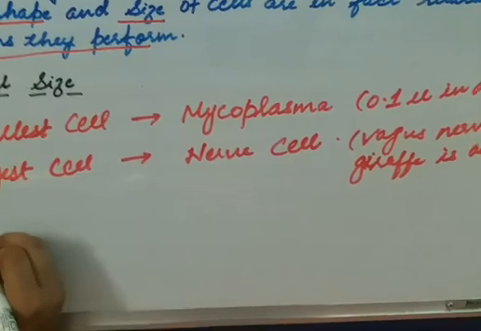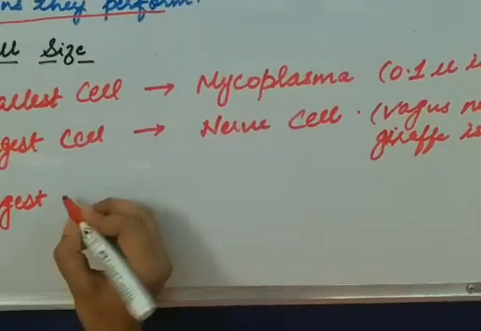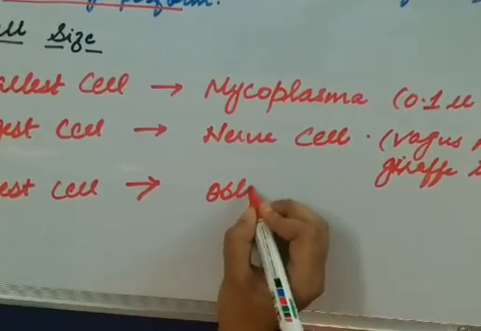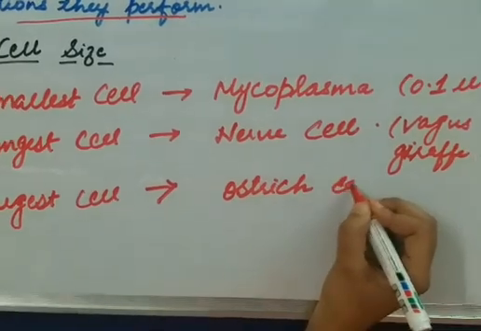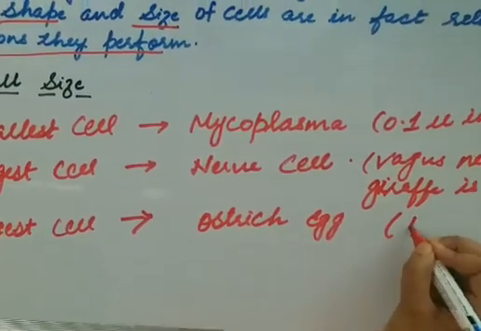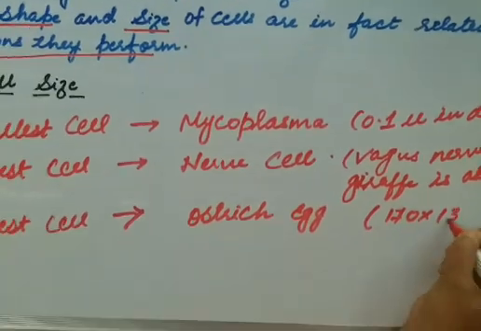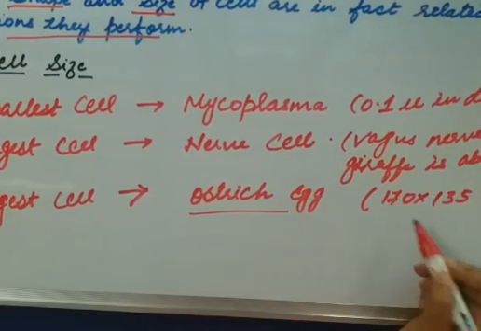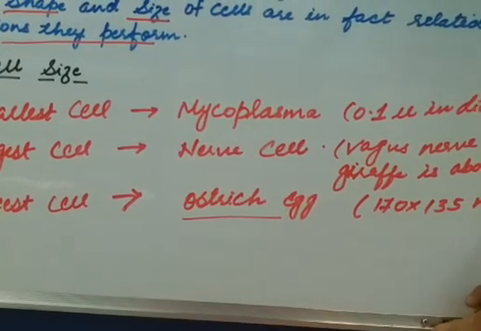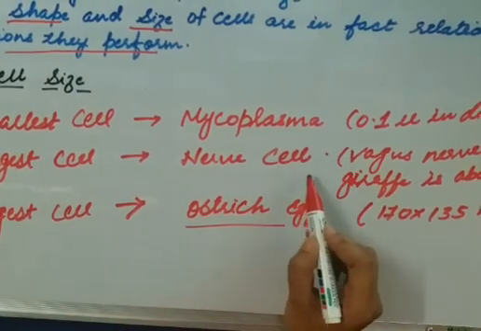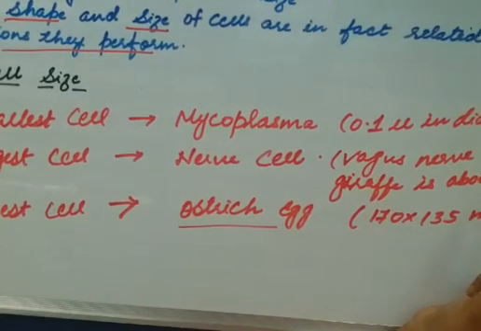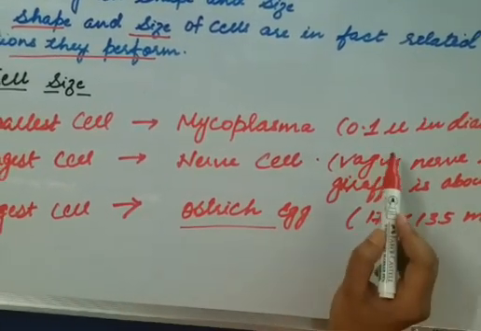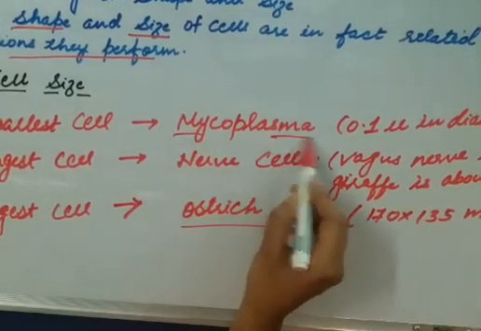And the largest cell is the ostrich egg. Its dimension is about 170 into 135 micrometer. So the longest cell is the nerve cell, the vagus nerve in the giraffe, about 3 meter long, and the smallest cell is the mycoplasma, 0.1 micron in diameter. Mycoplasma is a bacteria.